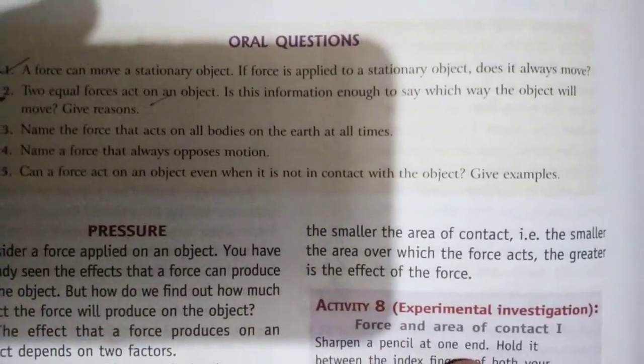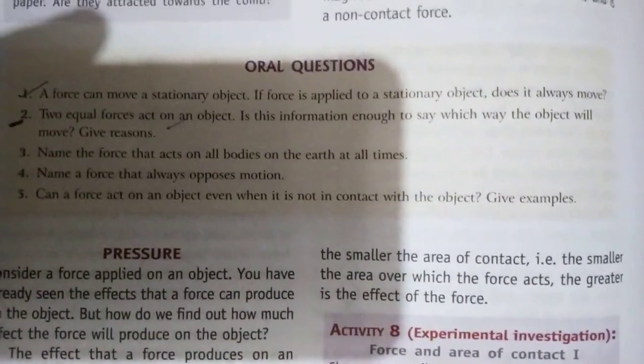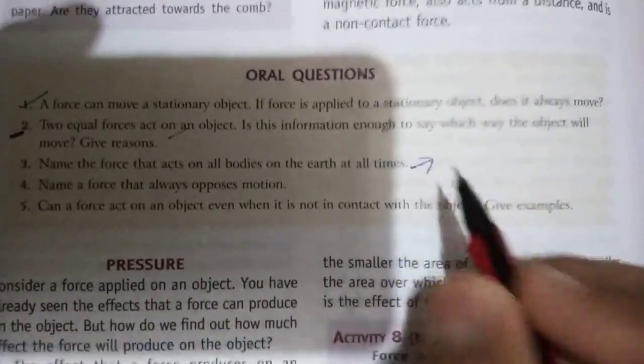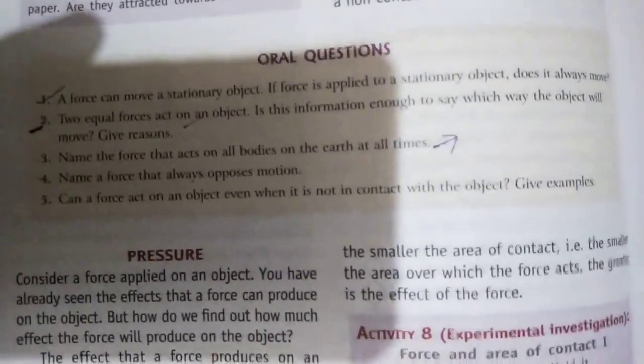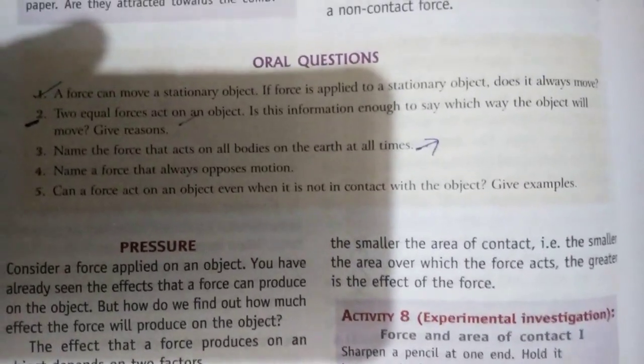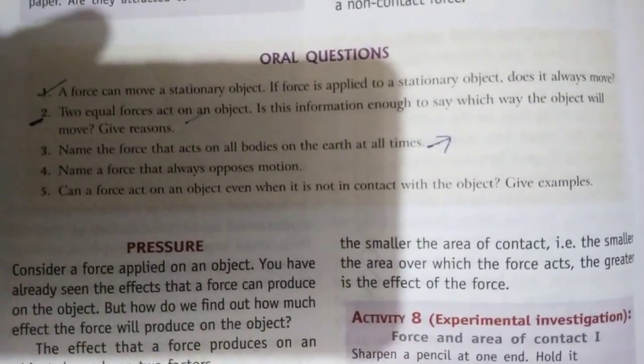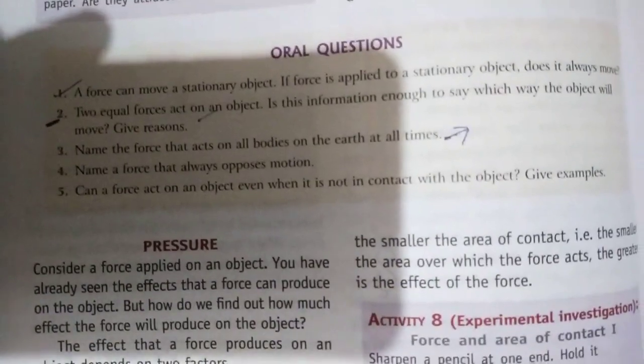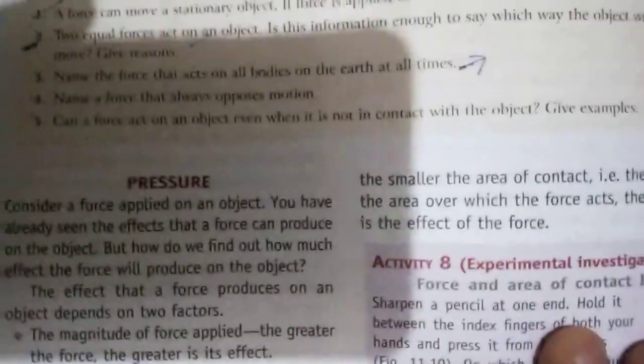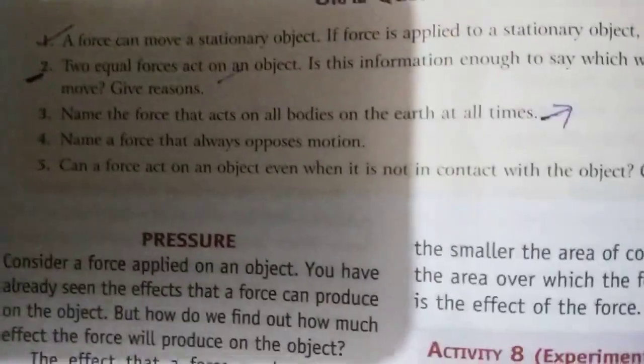Third question: name the force that acts on all bodies on the earth at all times. That is the gravitational force that is acting on us. If I'm standing on the earth, gravitational force is acting on my body. It is acting all the time, 24 hours. Name a force that always opposes motion. It is frictional force.